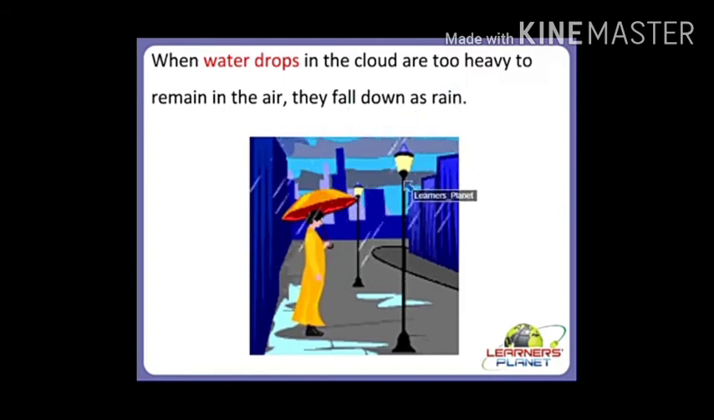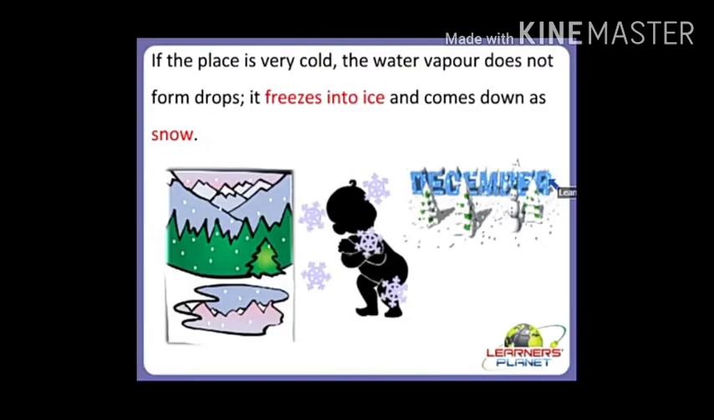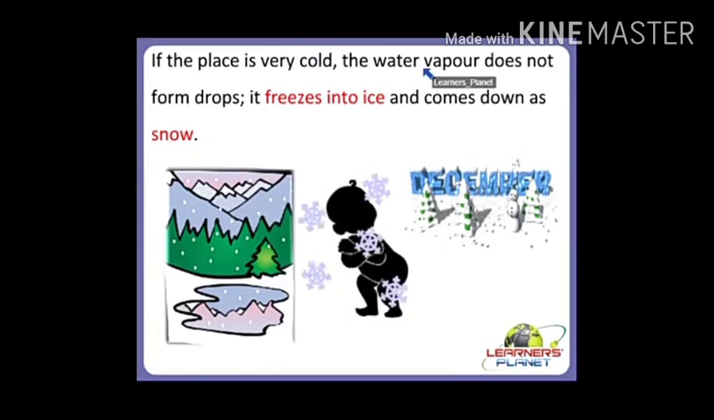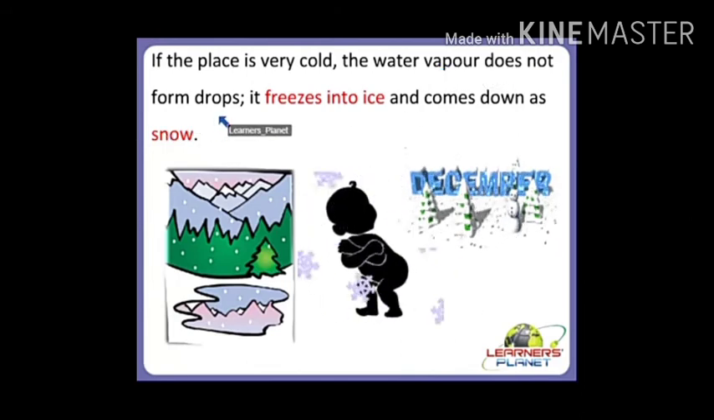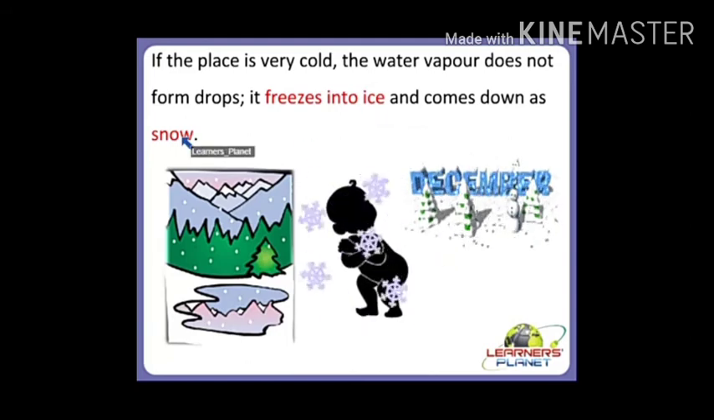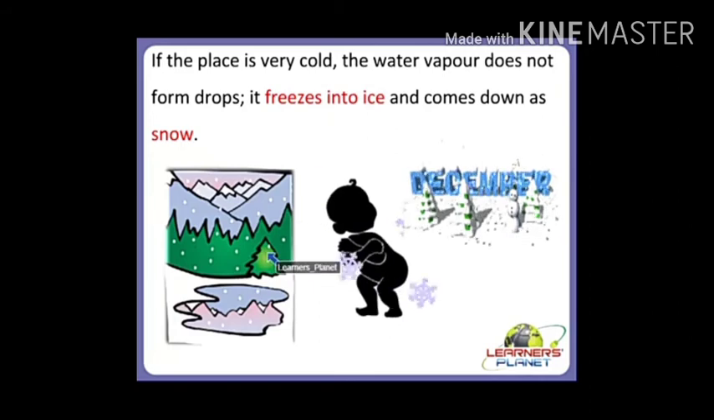When water drops in the clouds are too heavy to remain in the air, they fall down as rain. Here we have learnt how rain comes. Whenever water condensation is occurring in the air, if it is very heavy, the water comes to the ground in the form of rain. If a place is very cold, the water vapor does not form drops. It freezes into ice and comes down as snow.